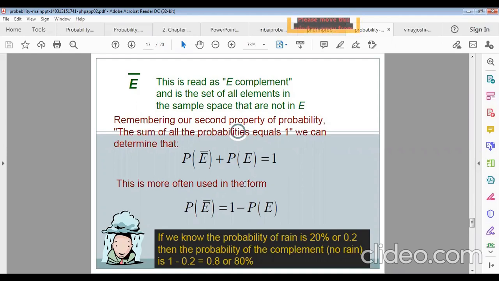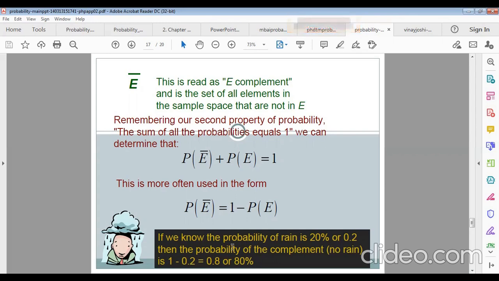It is more often used in the form: probability of failure equals 1 minus probability of success. So if we know the probability of rain is 20%, or 0.2, then the probability of the complement, no rain, will be 1 minus 0.2, that means 0.8. That means 80% probability of no rain.